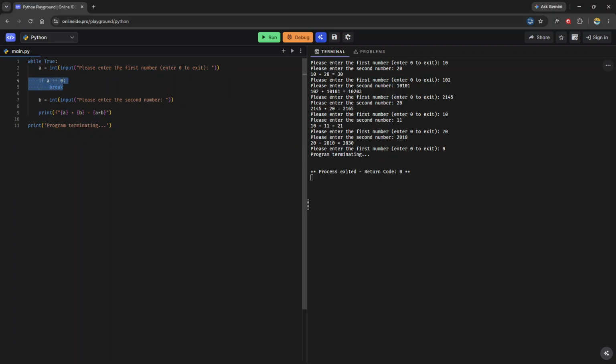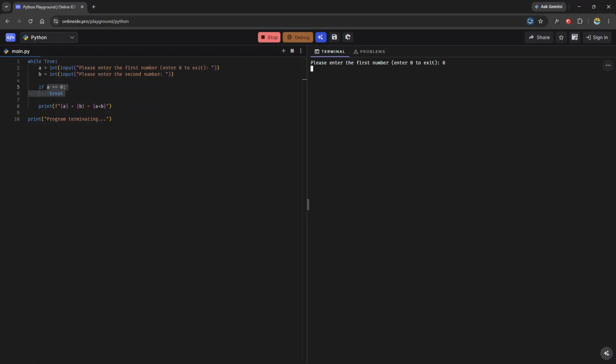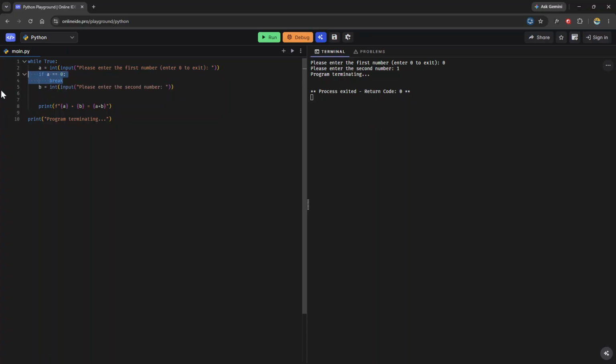Now, if I was to enter this here, right, it will still work, but it'll ask me for both values first before it kicks us out. So let's, for example, here, I enter 0 and I enter 1, then it kicks us out. But it will be easier for us to put this first if I want this to terminate after entering the first value. So we'll put that right in the middle.